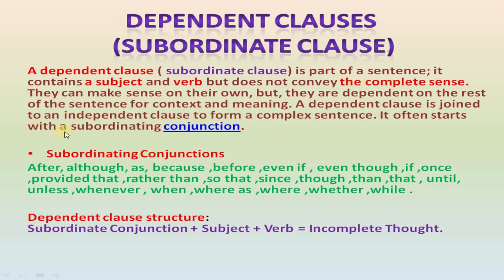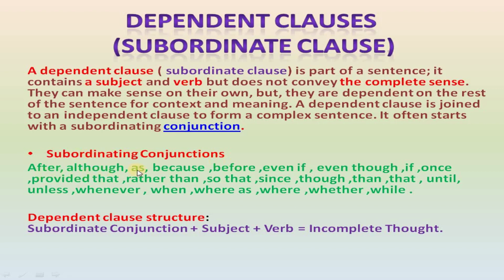It often starts with subordinating conjunctions. So that means here a dependent clause has subject and verb, but it will not convey the complete sense. So by using subordinating conjunctions, it will give us the meaning by forming complex sentences. Now see, some examples of subordinating conjunctions are given here.